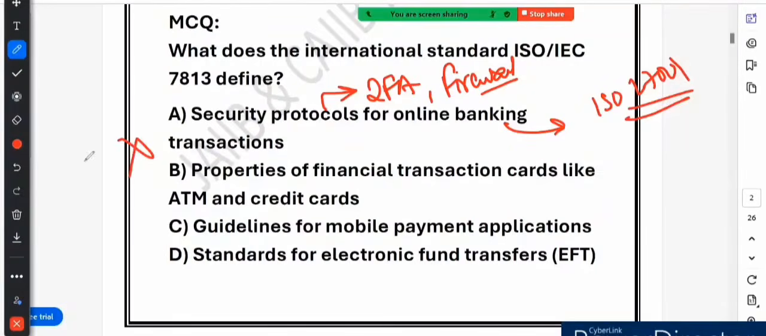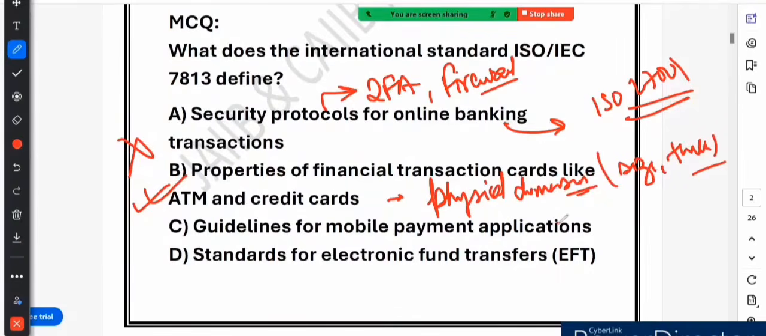Now option B says properties of financial transaction cards like ATM and credit card. This is correct, because ISO IEC 7813 is an international standard that sets rules for financial transaction cards, like physical dimension, means what will be the size of the card, what will be the thickness of the card. It also sets rules for the magnetic stripe, means how data is stored. It also sets security standards